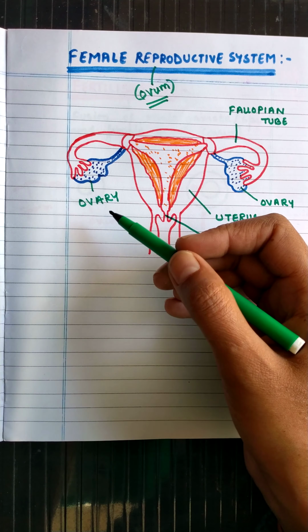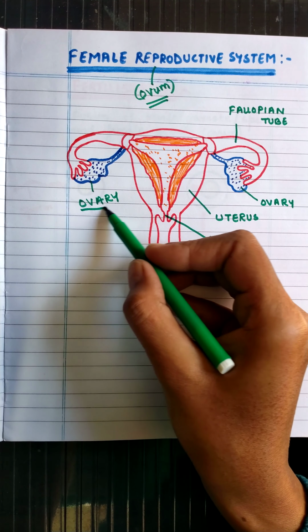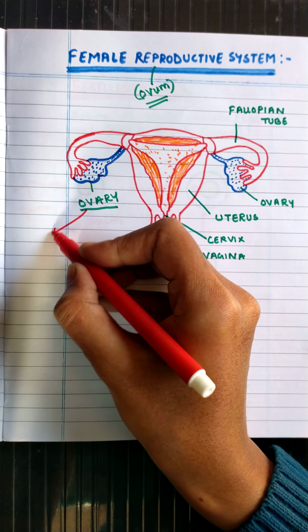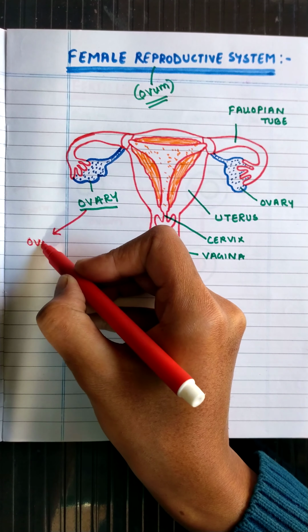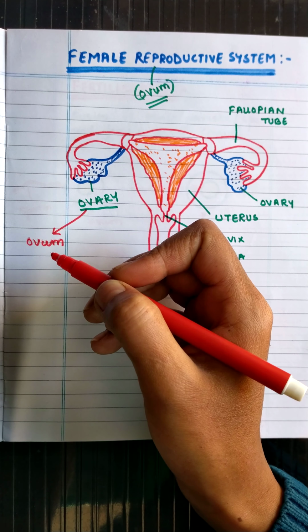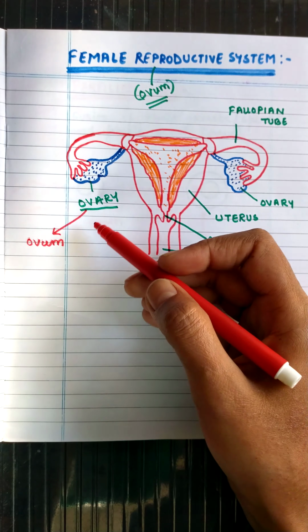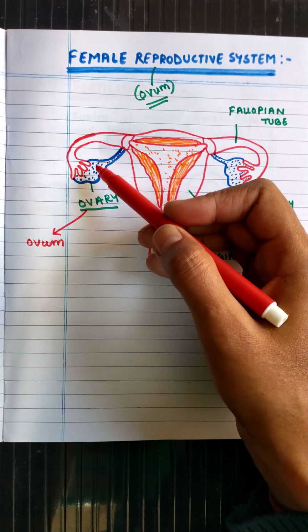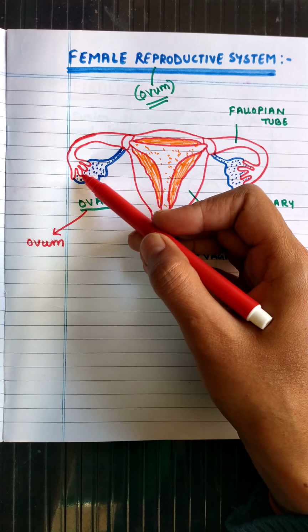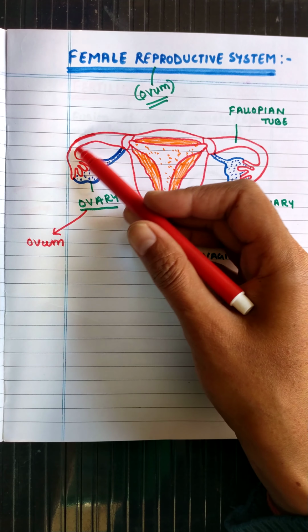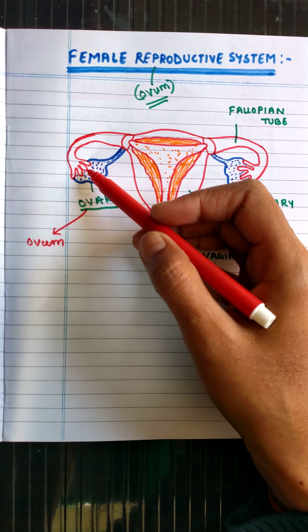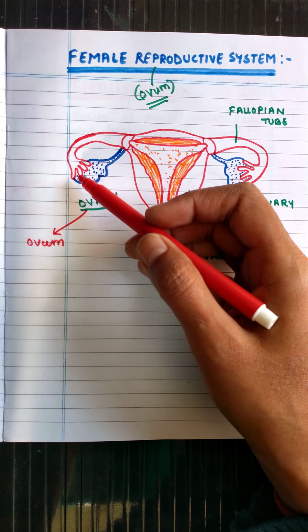Okay. And what is the function of the ovaries? The ovary is that important part which is responsible for the production of ovum or egg. Second, whenever the ovaries produce the eggs, they release the eggs, which are received by the finger-like structures present over the fallopian tubes. This is also the fallopian tube. So the finger-like structures over the fallopian tube receive the egg.